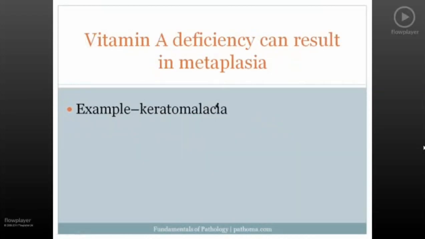Another important principle concerning metaplasia is that vitamin A deficiency can result in metaplasia. Before you can understand this, we need to take a step back and maybe stick a couple other high-yield points in here. Let's start with vitamin A deficiency. When you think about vitamin A deficiency, the very first thing that comes to mind is night blindness. And I think we're all familiar with the fact that if someone is vitamin A deficient, there's an increased risk for night blindness.